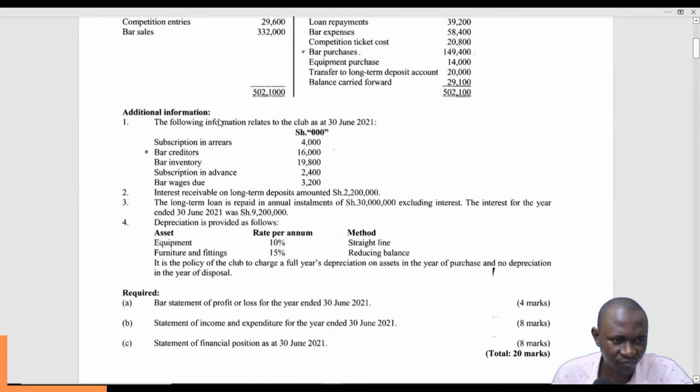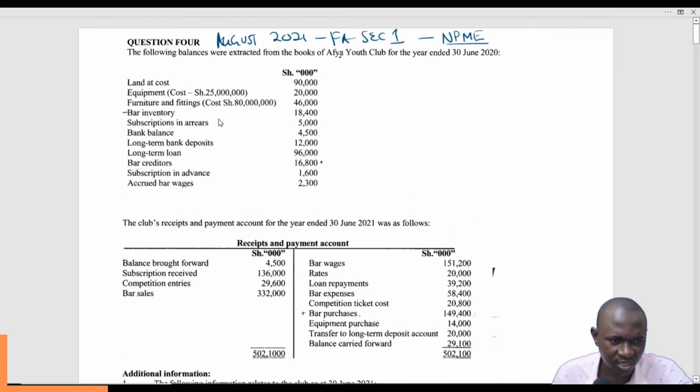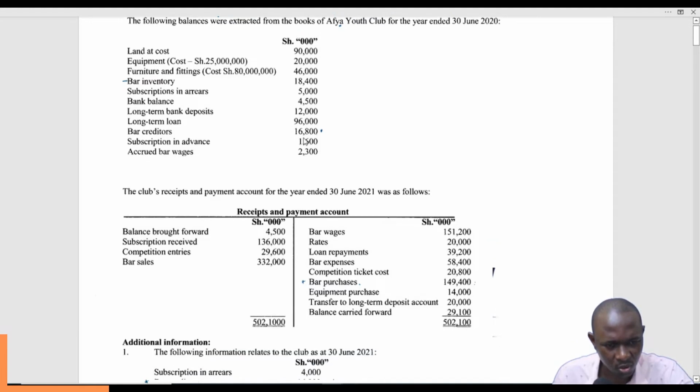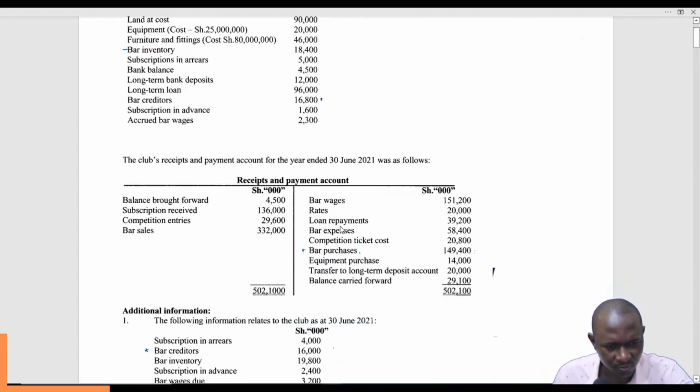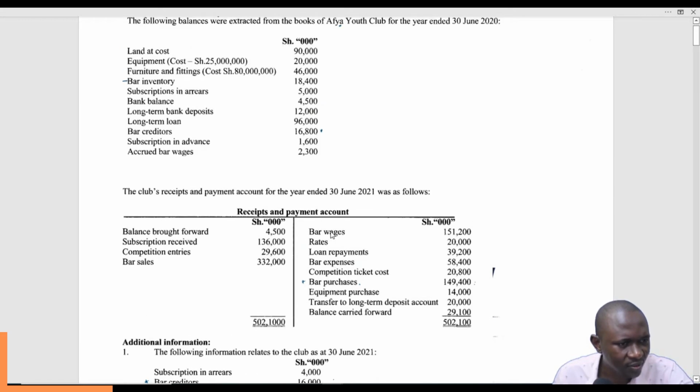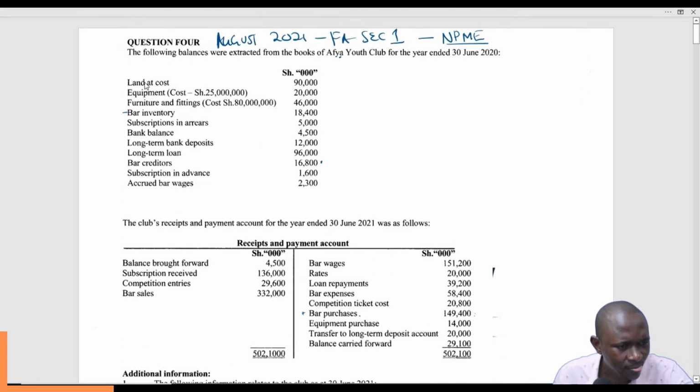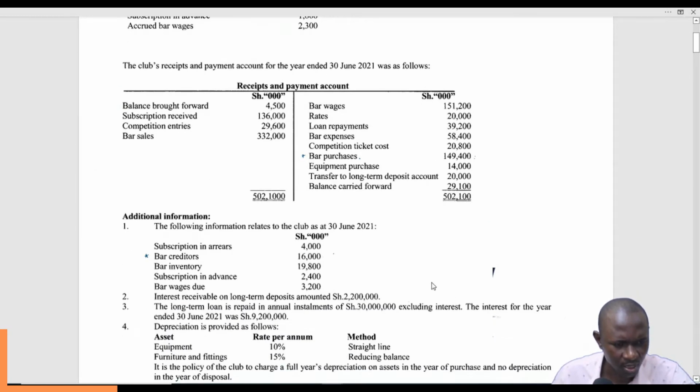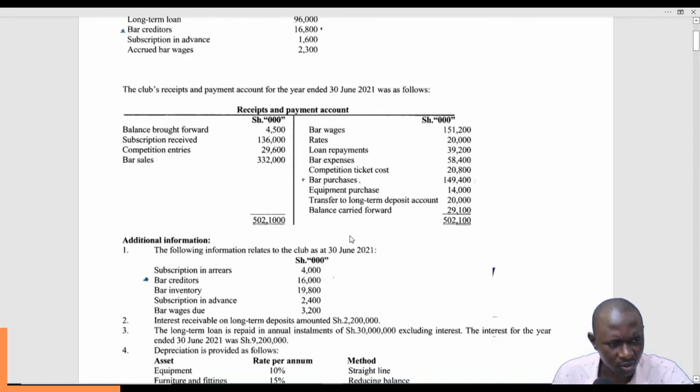Now purchases, if it has workings, go in the innermost column. If it doesn't have workings, we push to the outermost column. So for purchases, we have bar purchases here, 149,400. But you have to confirm if we have something that will affect these purchases. Purchases is related to creditors, so there's something here on bar creditors, in the additional information for 30 June 2021.